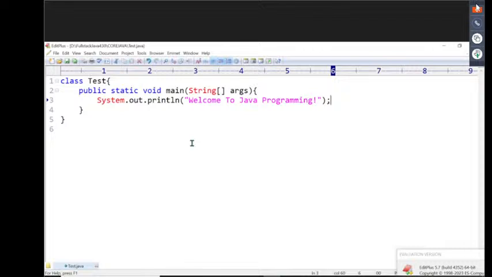Okay, it already exists. I want to overwrite this. The program is the same, but one time we prepared it through Sublime Text, another time through Edit Plus. Edit Plus or Sublime Text or Atom or whatever it may be, they are editors only. They just provide an environment to type the program and save that file into the system. That's it, up to that only. Right, so now it is completed.